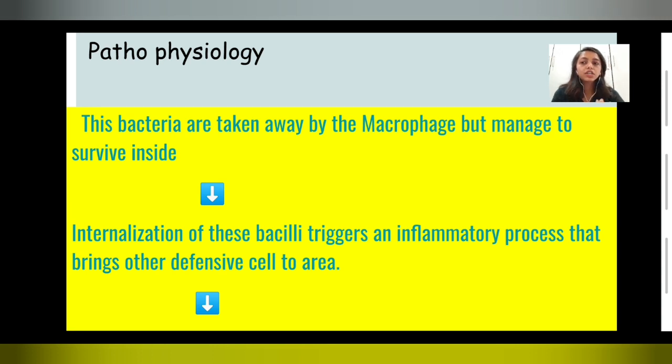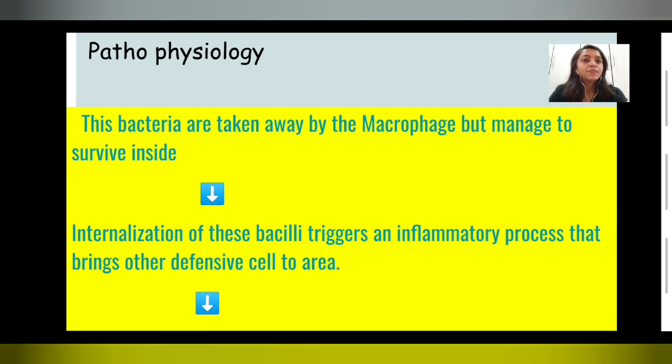But if any triggering factor, like active pulmonary diseases or aging, which I will tell you in the next slide, provokes the bacteria, this Mycobacterium tuberculosis, it becomes active.